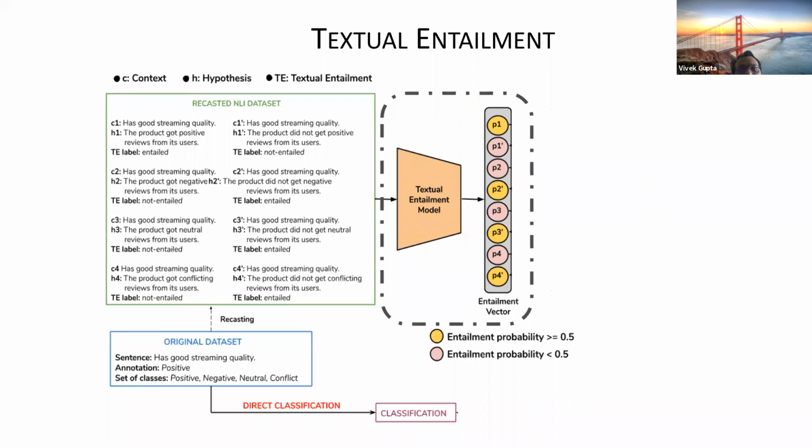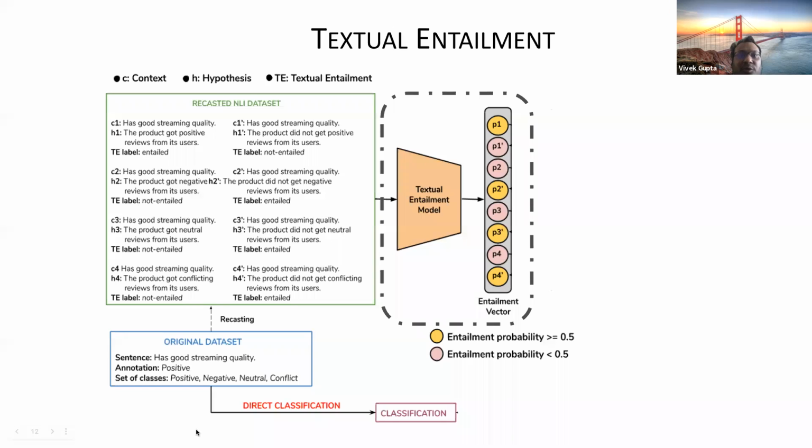So the first step I did is I take the original data set and recast it into multiple pairs, and then I train a textual entailment model, which predicts, given a context C and a hypothesis H, whether I can get the entail or not entail prediction correctly. So P1 is the entailment probability and P1 dash is the not entailment probability. Now in this case, I have 8 sentences, so I will get 8 probabilities of entail and not entail. Obviously P1 dash is equal to 1 minus P1 in this case.